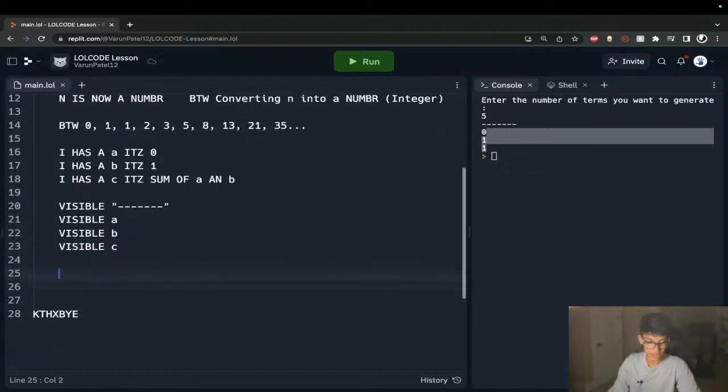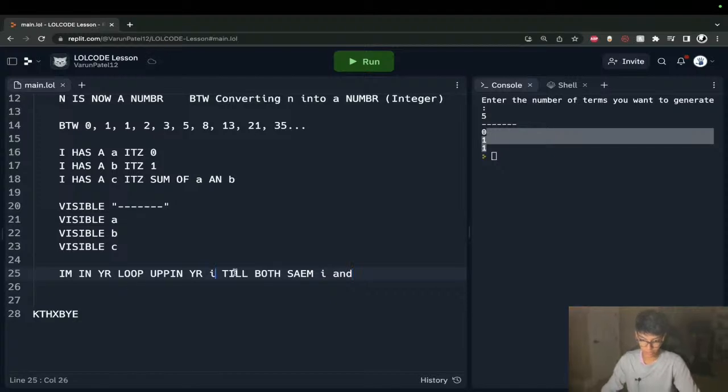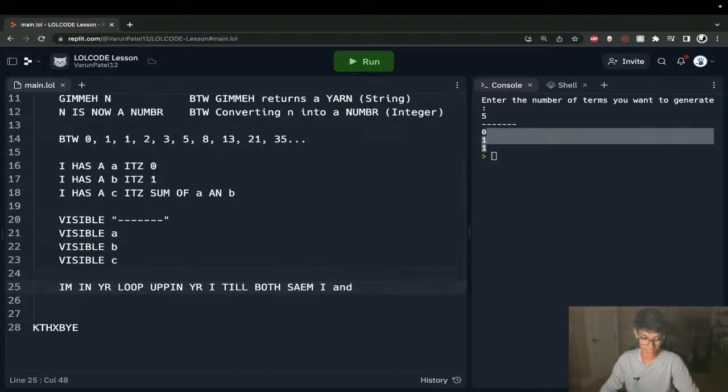So we'll say, I'm in your loop, in your I, till both same I, and actually we'll call this uppercase just for the sake of consistency with the language, I and N. And then we'll say, I'm out of your loop.